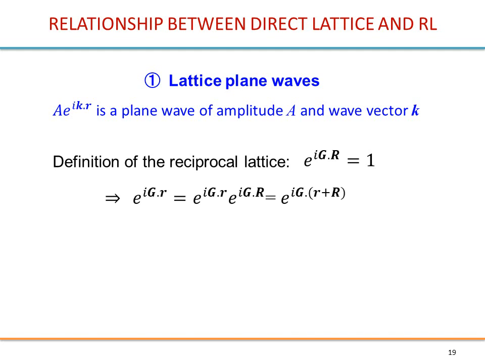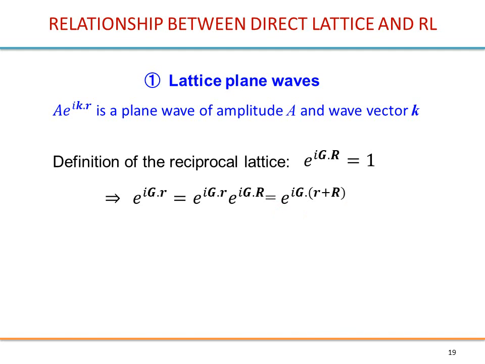So let's take, of course, the R here is any lattice vector. So let's construct a plane wave with wave vector g. This is it. Okay, now r is any position. Right, so this is a plane wave. Okay, amplitude 1 with a wave vector g. So let's multiply this by this, because this is 1, so it doesn't change anything. But we can rewrite it like this.